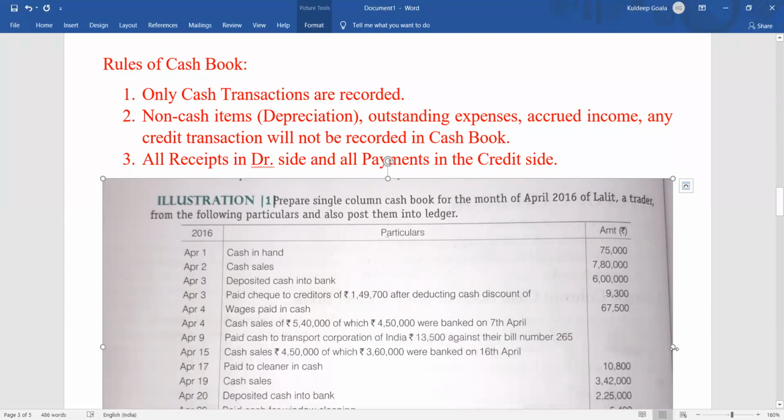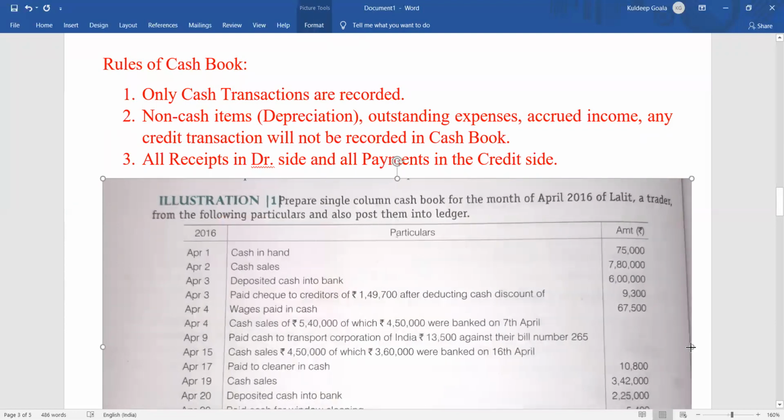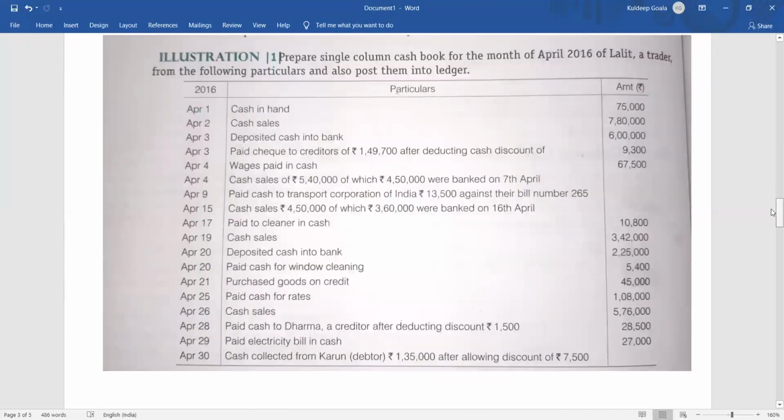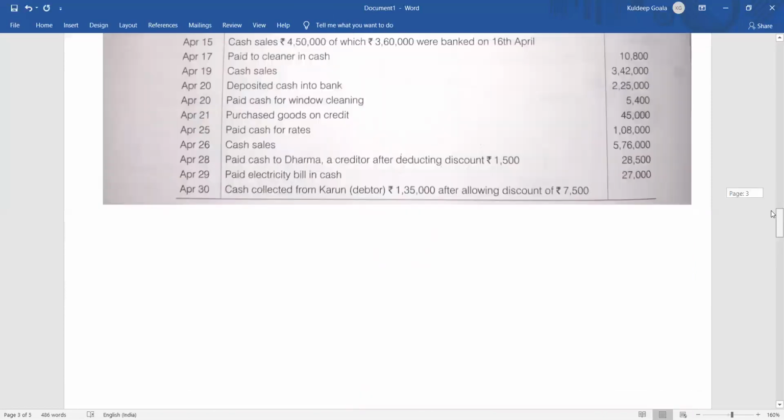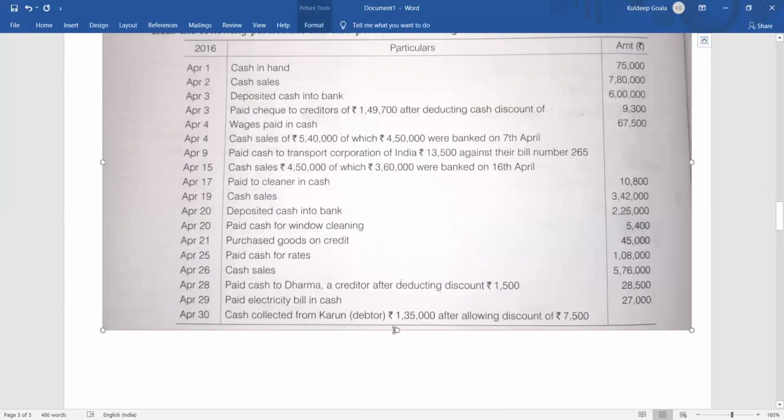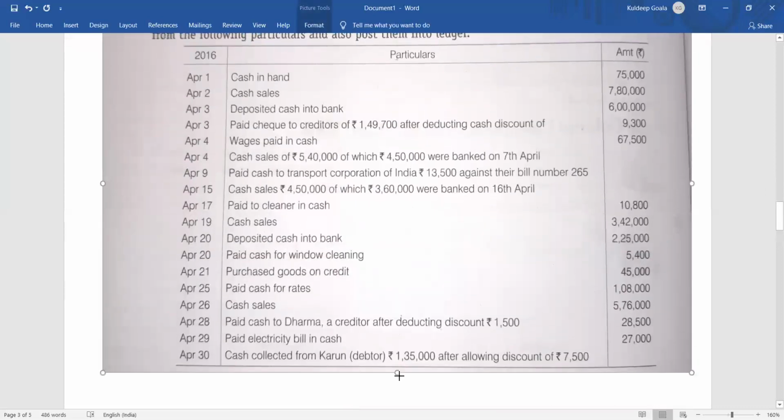Once again I'm repeating, in the cash book, remember that only cash transactions will be recorded. Non-cash items, liabilities, outstanding expenses, accrued income, and trade transactions will not be recorded. All receipts go on the debit side and all payments on the credit side. Clear? This is how it will be recorded. Now coming to the solution, we'll take up a practical part where we'll discuss the solution also.